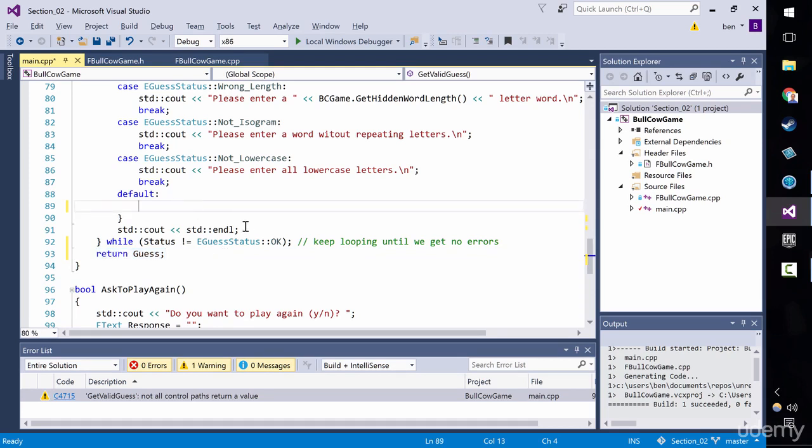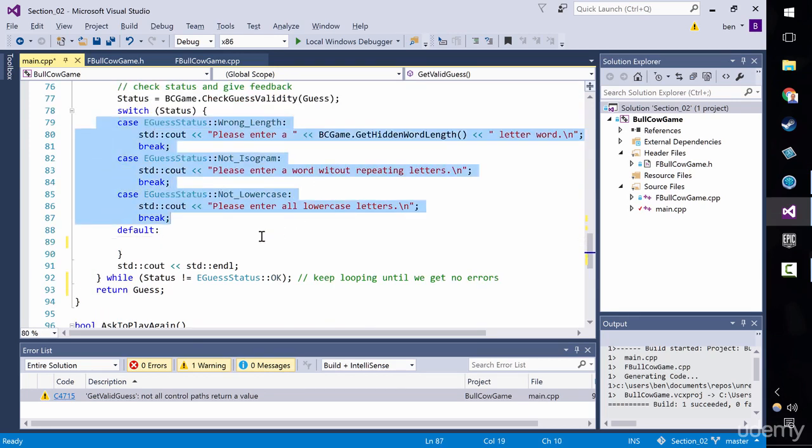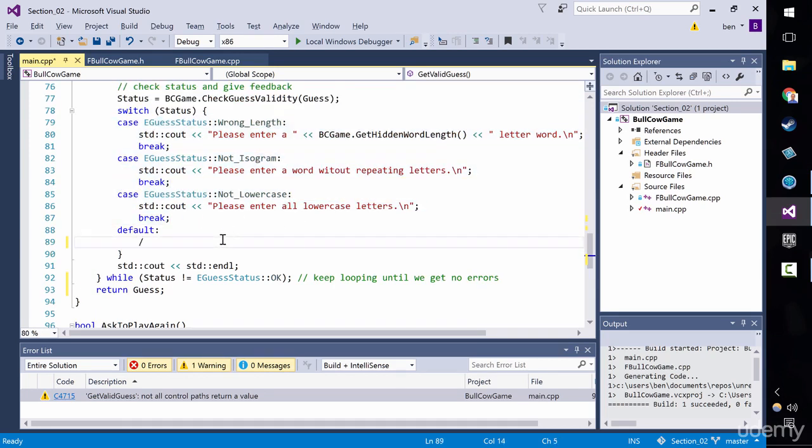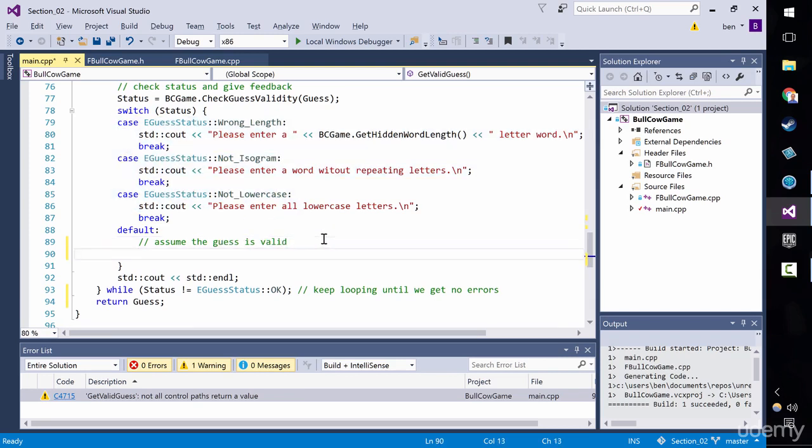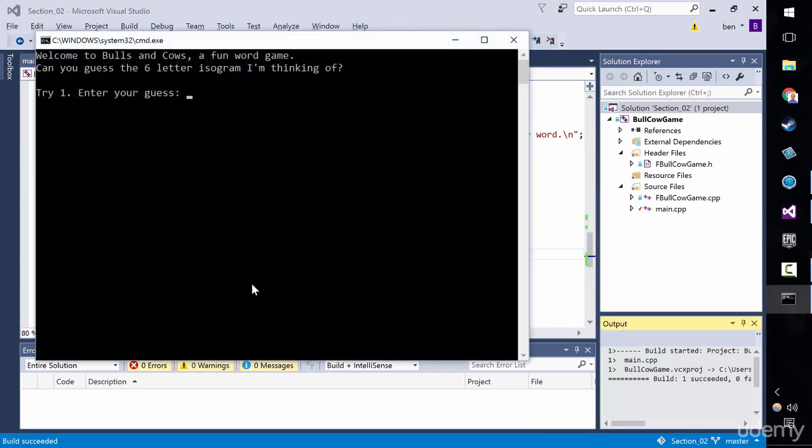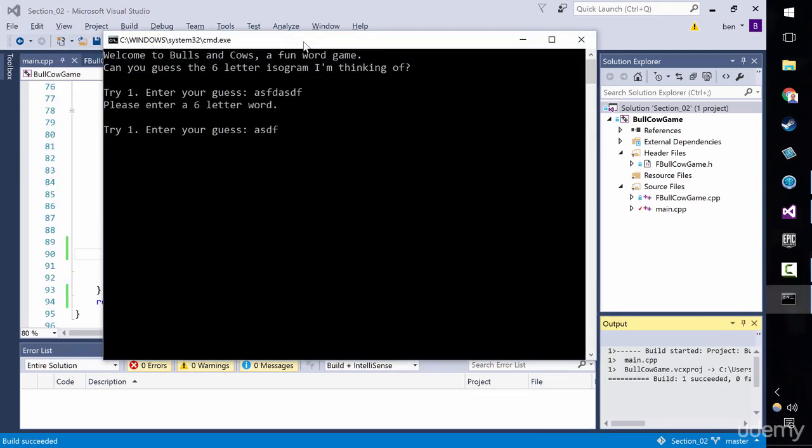I don't want to remove, however, the default case. I think it's a good practice to always think about what happens if you don't catch things in your case statements. Now, the default case means that we're assuming, and it is an assumption, that the guess is valid, as we've exhausted all of our checks. So we assume the guess is valid, and because it wants some code in here, we're just going to put a break in. Okay? Now let's try that. You see, the error's gone away, and it still works.